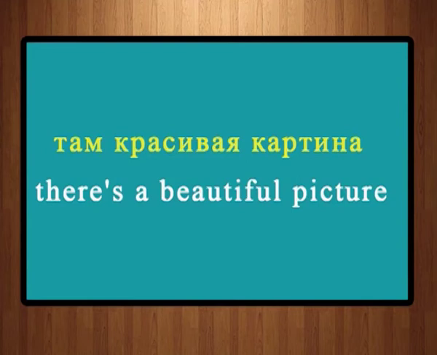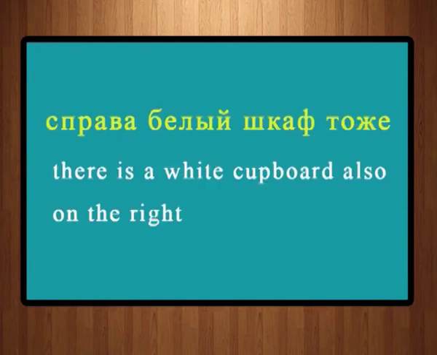Там красивая картина. Там is there. Красивая, as you know, beautiful. Картина is a painting or picture. So, there is a beautiful picture. Справа белый шкаф тоже.